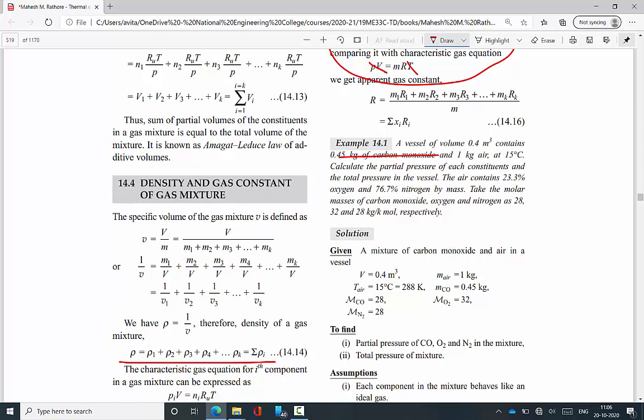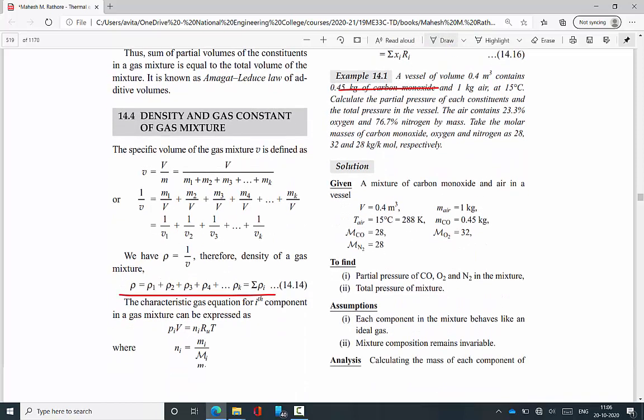Then mass of carbon monoxide equal to 0.45 kg, molecular weight of carbon monoxide 28, molecular weight of O2 32, and molecular weight of N2 28. These things are given in the problem. Then we have to find the partial pressures of CO, O2 and N2 in the mixture, which are PCO, PO2 and PN2, and the total pressure of the mixture.